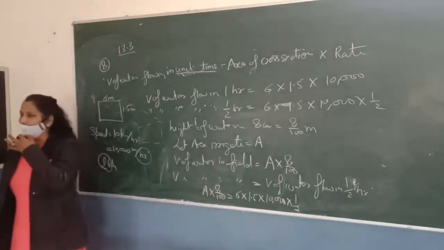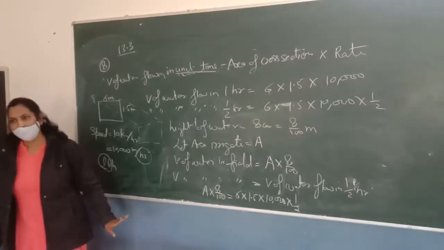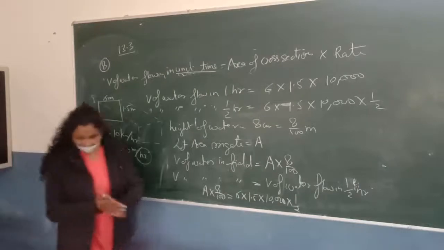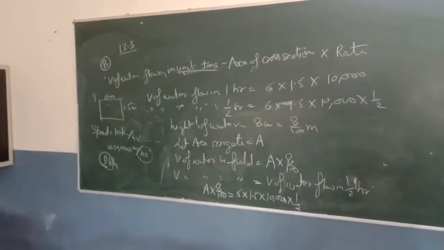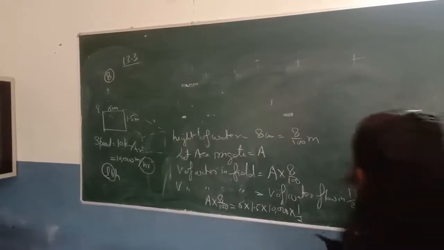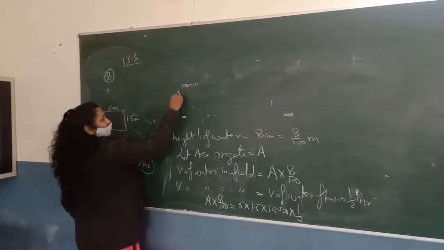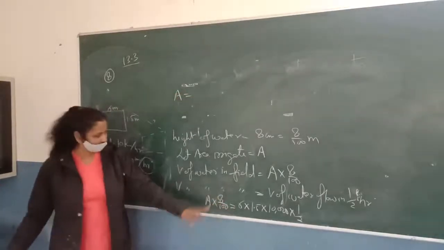Any one of you have any doubt in this question? Is it clear? So please write down this one. So we can calculate it like A is equal to, this number will be going through the division.